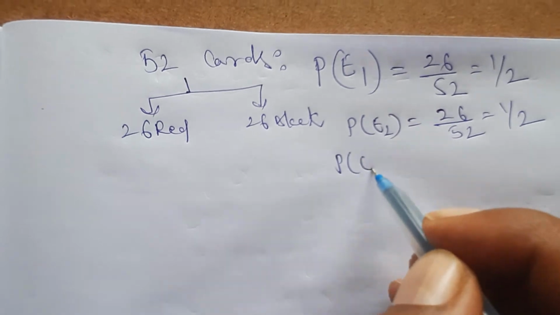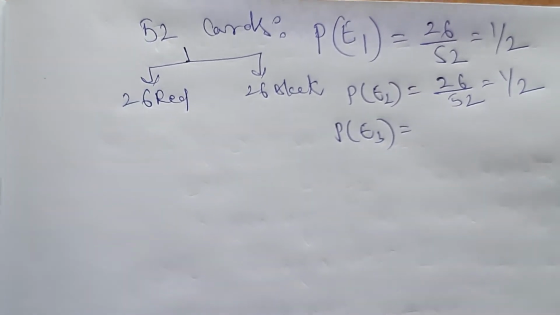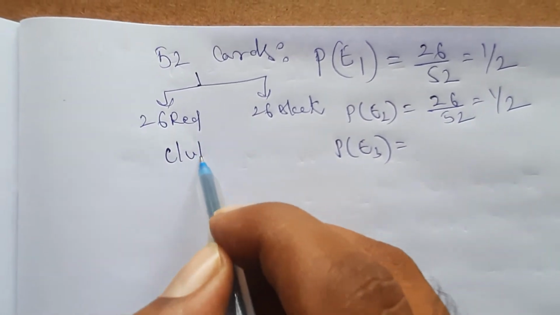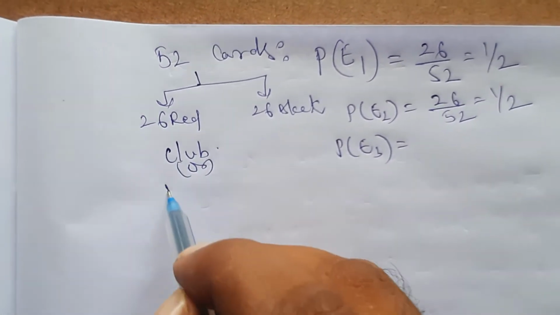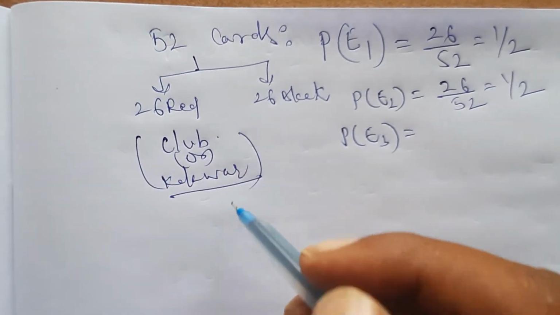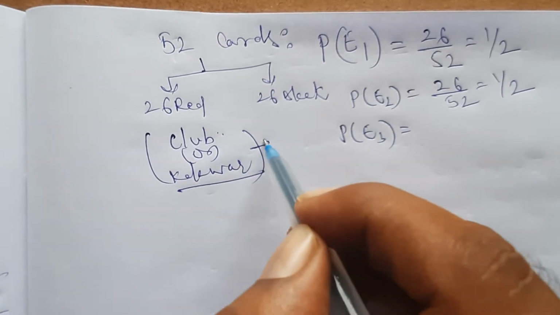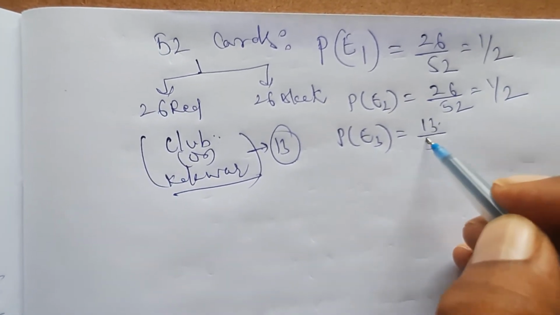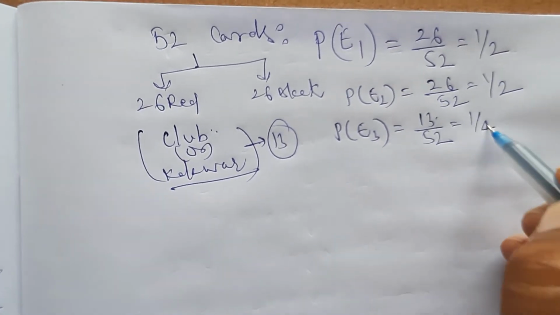Next P of E3 means club card or clover. In some books they give club card, or in some books they directly give clover card. Both are the same. How many club cards will be there? 13 cards. So 13 by 52, which is equal to 1 by 4.